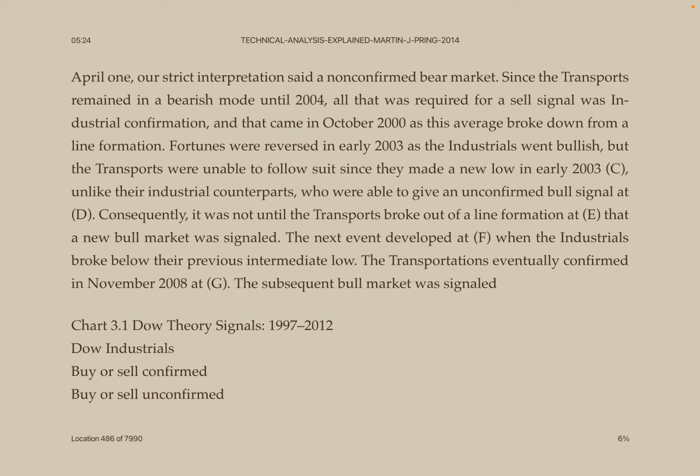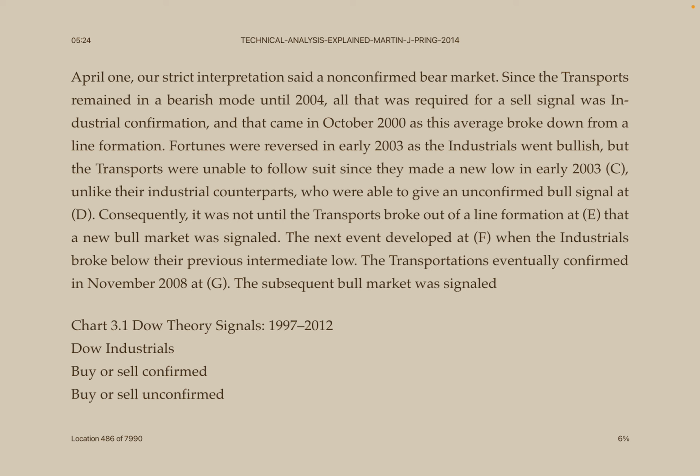Point C. Unlike their industrial counterparts, who were able to give an unconfirmed bull signal at point D, it was not until the transports broke out of a line formation at point E that a new bull market was signaled. The next event developed at point F when the industrials broke below their previous intermediate low. The transports eventually confirmed in November 2008 at point G. The subsequent bull market was signaled.